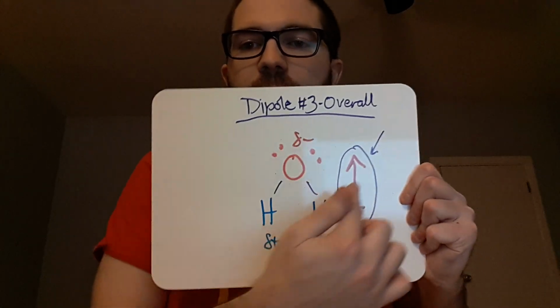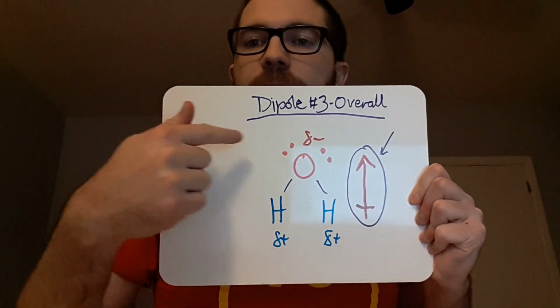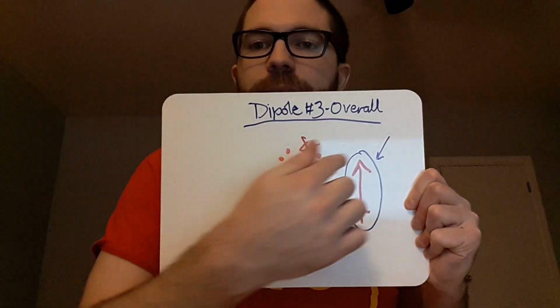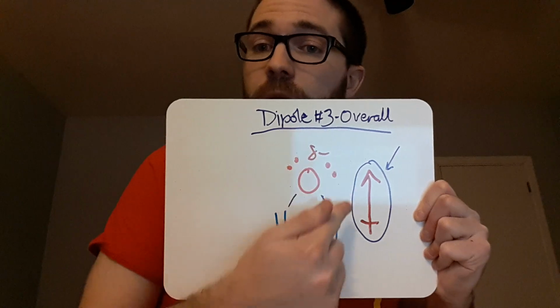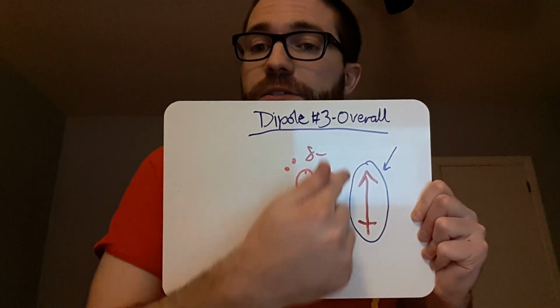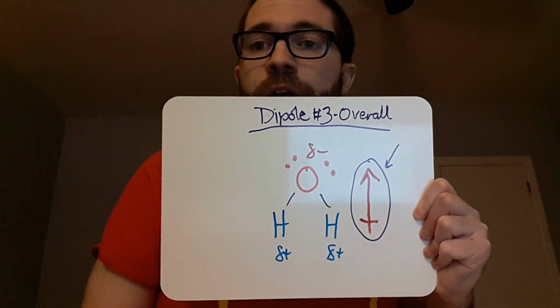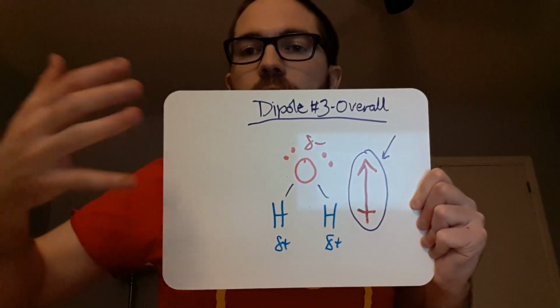Like a magnet has the positive north pole, okay? And the oxygen is going to have all the electrons. It's going to be the negative south pole. And so the overall dipole of this molecule is positive towards the hydrogens and negative towards the oxygens. So this is talking about the overall dipole of the molecule, and how it is overall polar. So that's what you need to know about polarity.